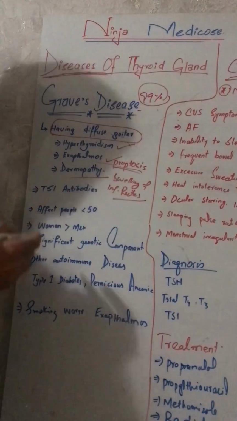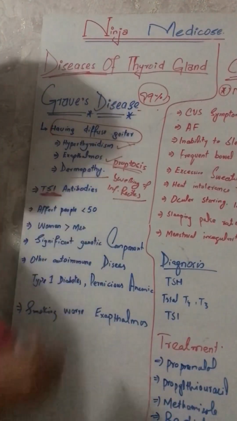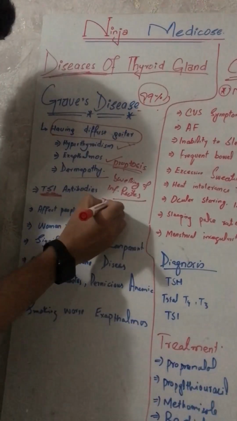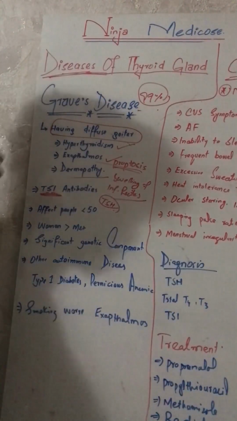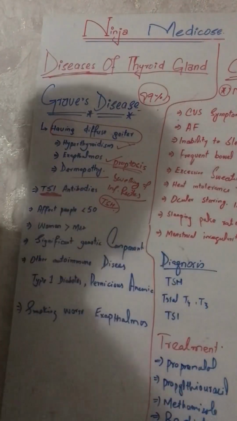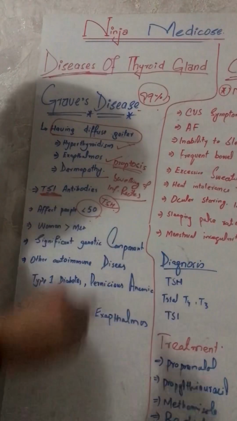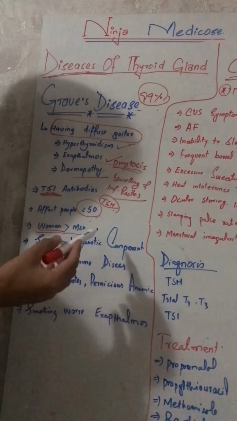In Graves' disease, there is secretion of thyroid-stimulating immunoglobulin antibodies, which attach to the thyroid-stimulating hormone receptors of the thyroid gland and stimulate it to secrete more and more T3 and T4. It affects people less than 50 years of age and occurs mostly in women more than men.